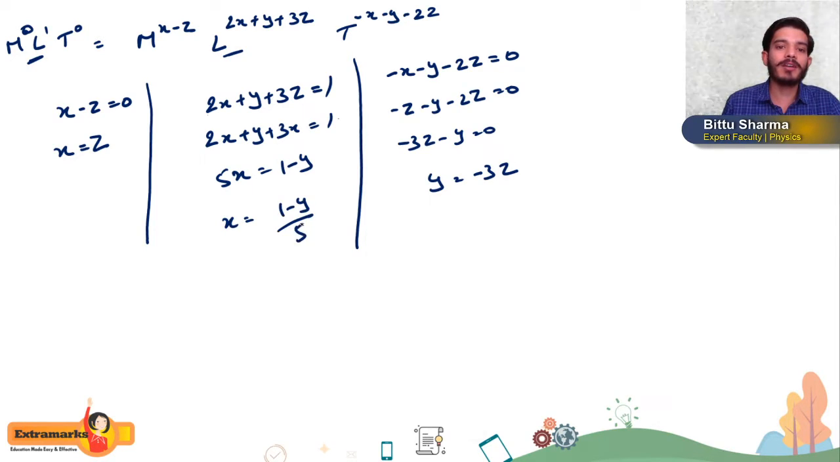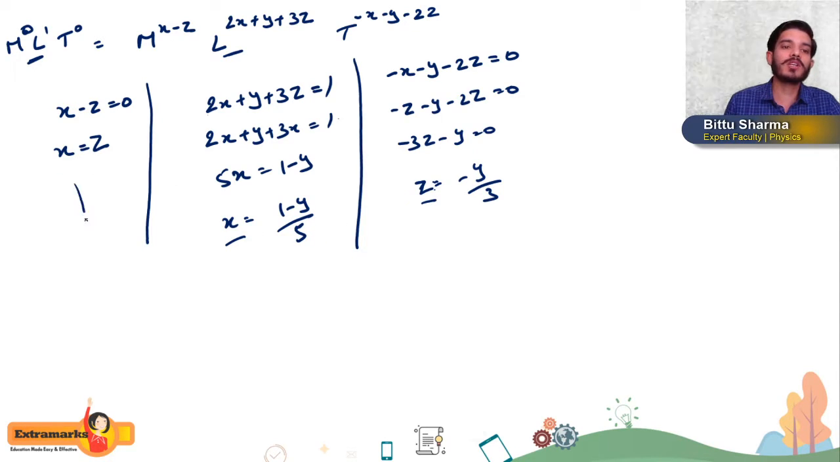So you can write x is equal to (1 minus y) by 5. And students, here what you can do: minus z minus y minus 2z, that is minus 3z minus y is equal to 0. So y is equal to minus 3z, or you can write z is equal to minus y by 3. Getting or not? Correct. Now students, x and z, we are getting both the values.